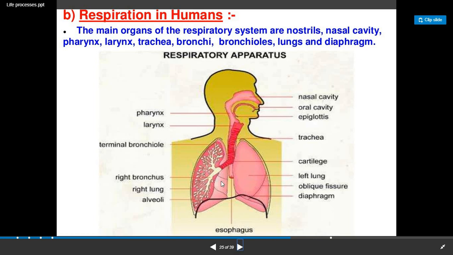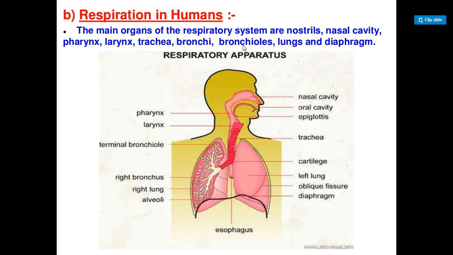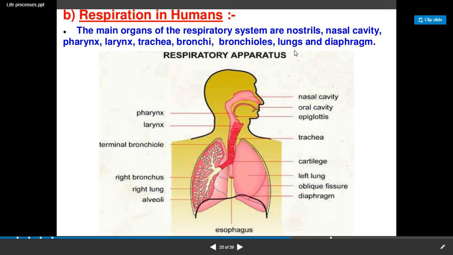Then many further branches are formed, and these are known as bronchioles: primary bronchioles, secondary bronchioles, tertiary bronchioles, and finally inside the lungs, and finally it goes to the diaphragm. So we will see one by one how this pathway goes, that is, how respiration occurs in human beings.